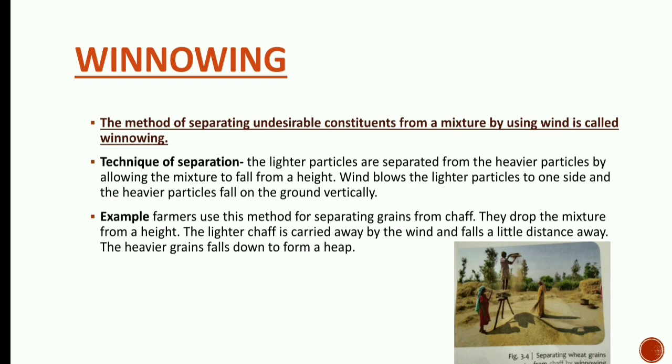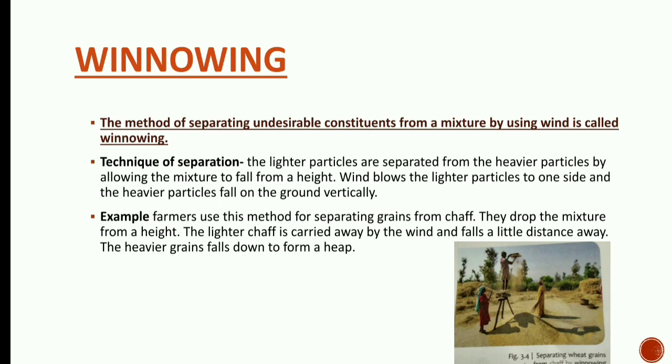Next technique is winnowing. Now what is the definition? The method of separating undesirable constituents from a mixture by using wind is called winnowing. In this winnowing technique, what thing are we using? We are using wind. Technique of separation: the lighter particles are separated from heavier particles by allowing the mixture to fall from a height. Wind blows the lighter particles to one side and the heavier particles fall on the ground vertically.